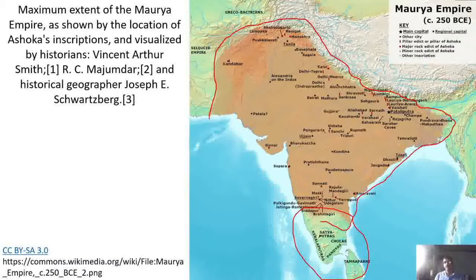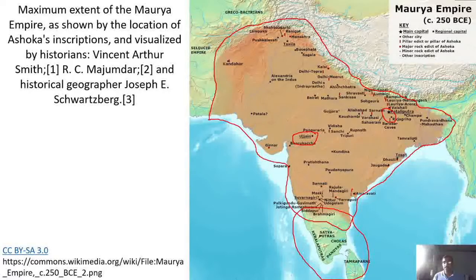Now this is a literally vast area to rule, and it's pretty amazing to see. This is what has been understood and recognized as the areas. You can still see Patliputra is the capital in the entire process. There are a few more major cities, like Ujjain.